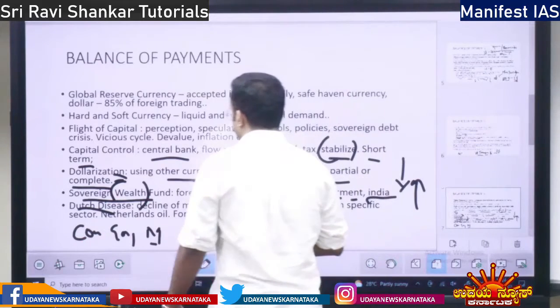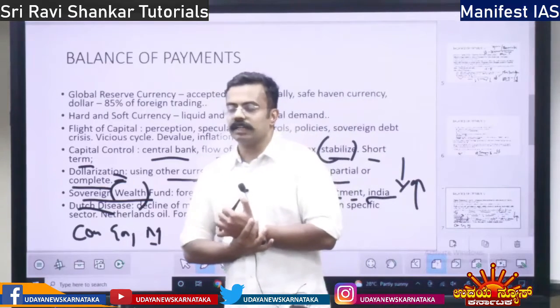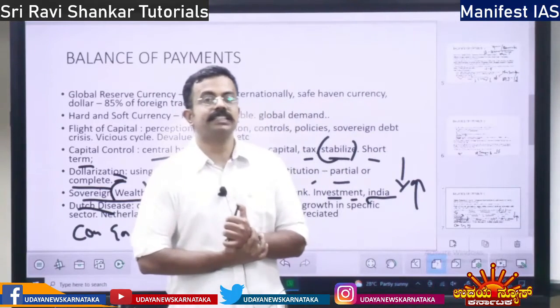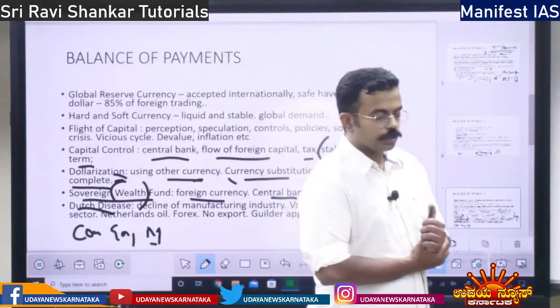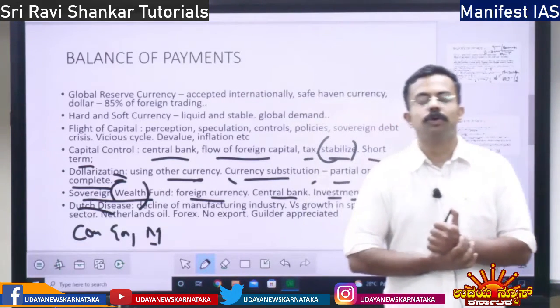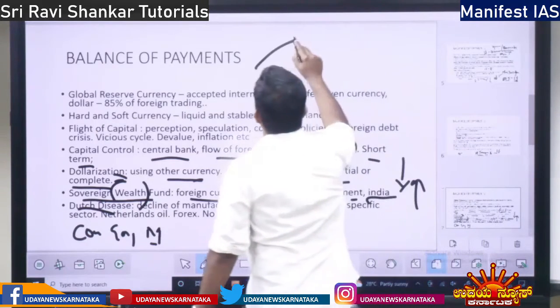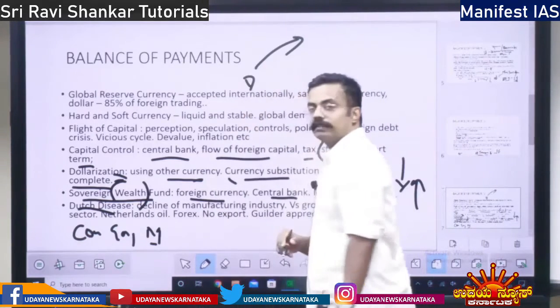So what is this Dutch disease? In Netherlands there was an excess discovery of oil. So what happened? There was too much export of oil from Netherlands.